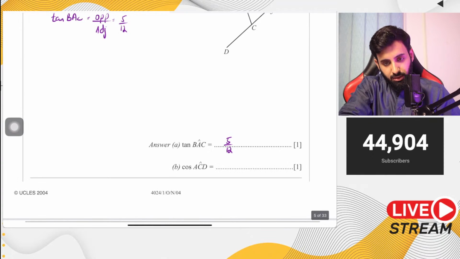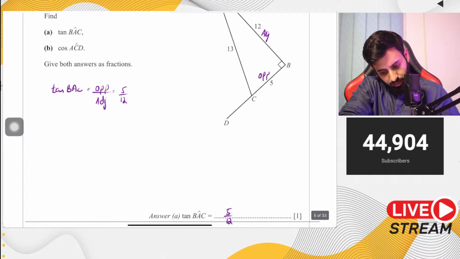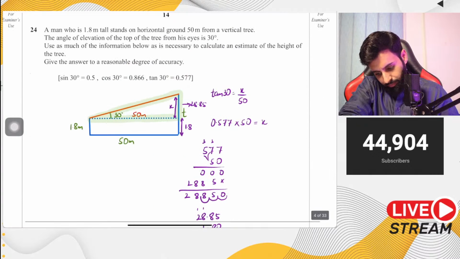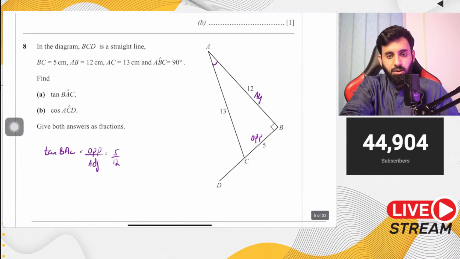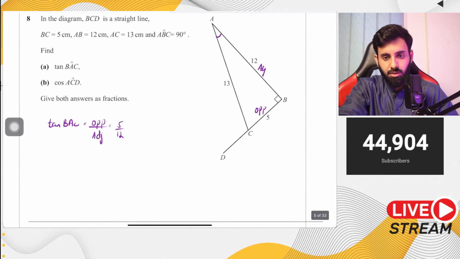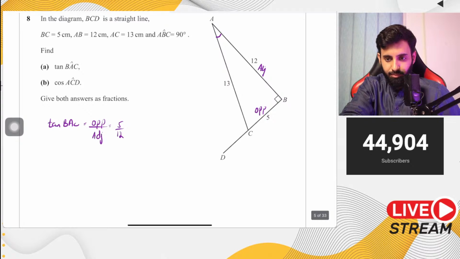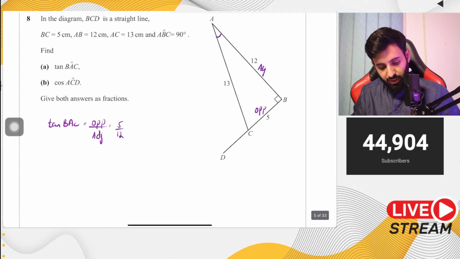Now what about this? Cos of ACD. What are we going to do in this case? Cos of ACD will basically be, first of all, ACD is this angle. Now we can't find cos of this angle directly. And someone said cosine rule. Please don't use cosine rule. You'll just be wasting your time because it's a 90-degree triangle.